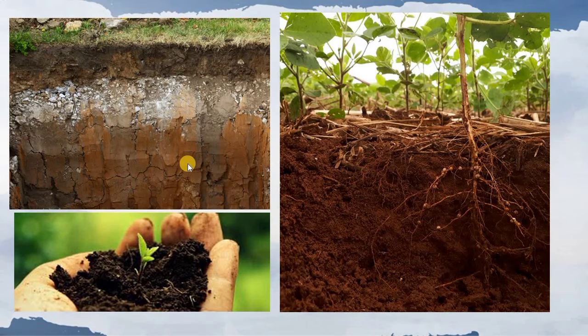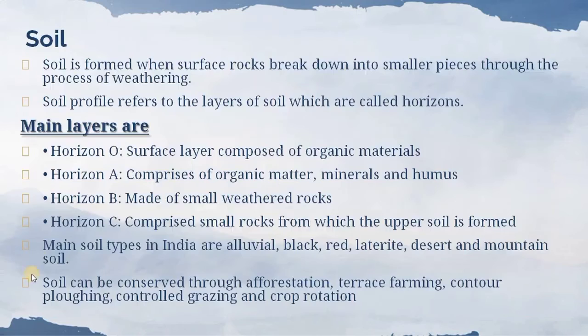Black soil we find in Gujarat. Desert soil we find in Rajasthan and in Kutch region. Mountain soil we find mostly in mountain regions. Alluvial soil we find in the plain region like the Indo-Gangetic plains, or we can say northern plains of India.